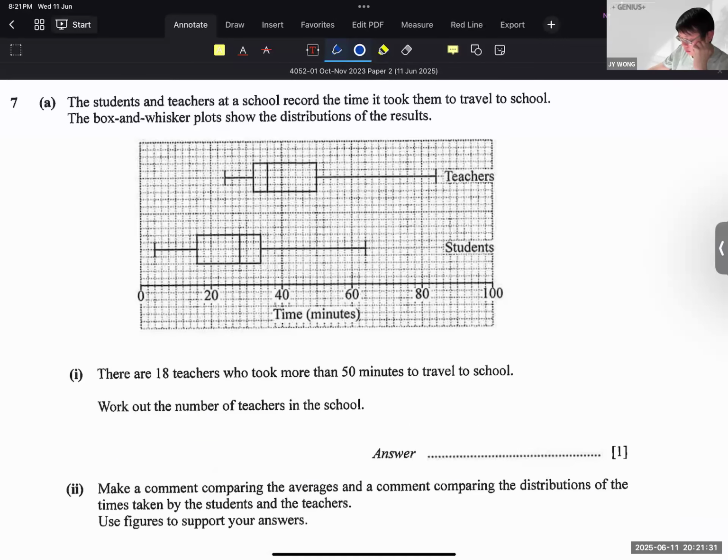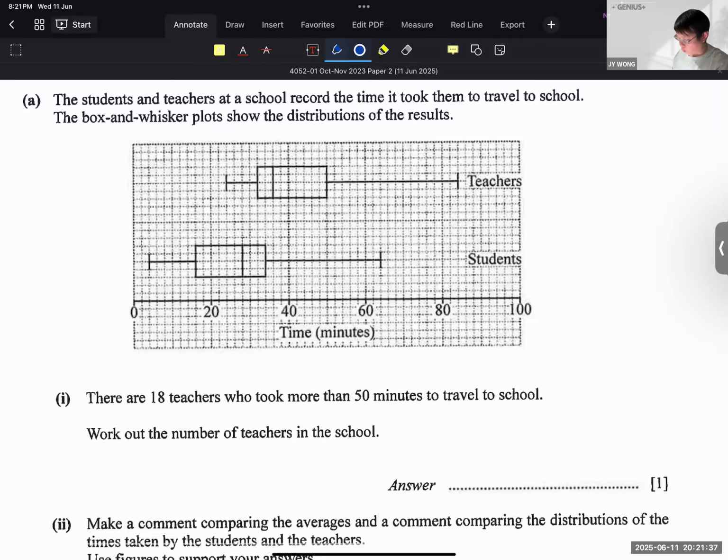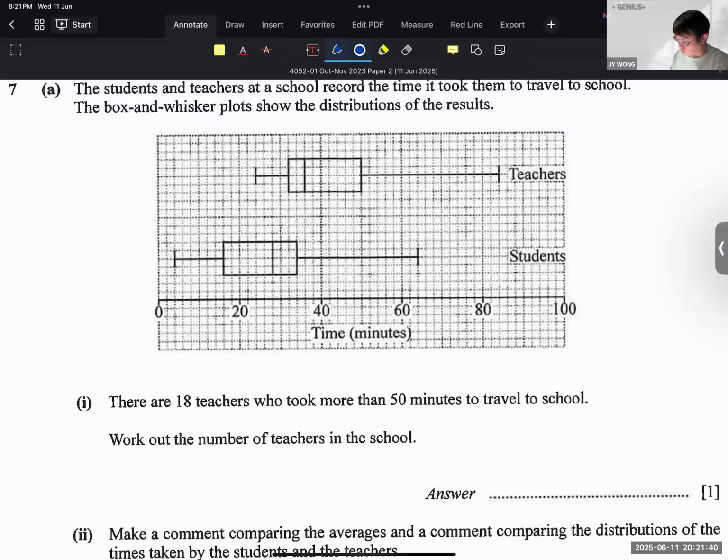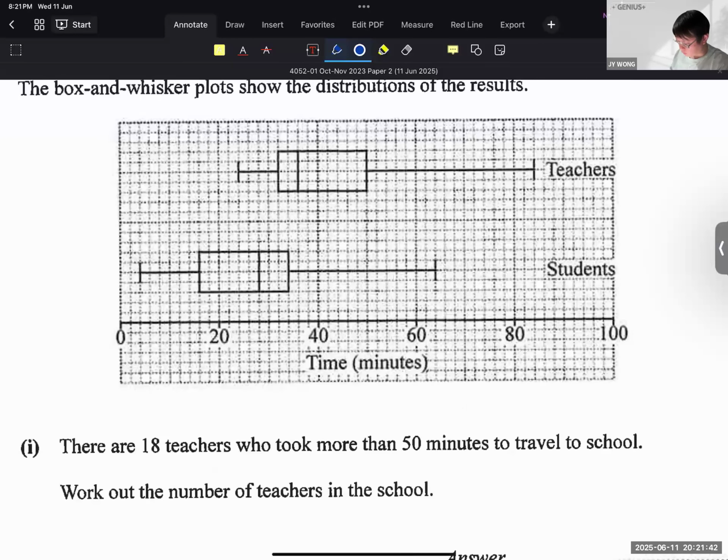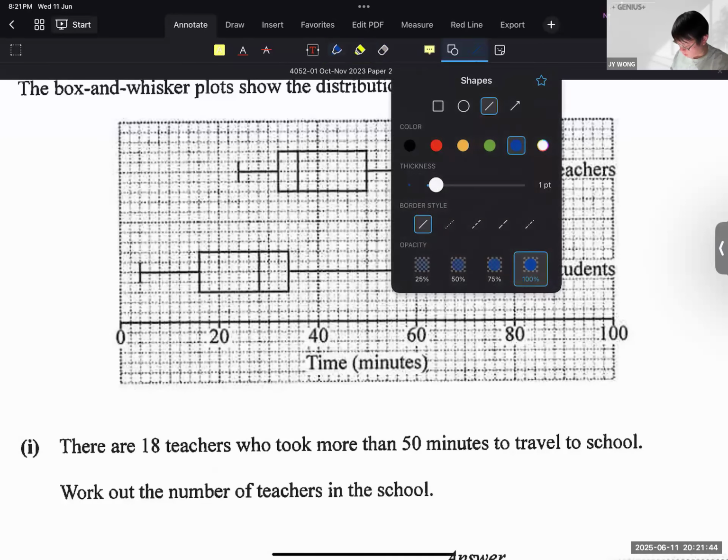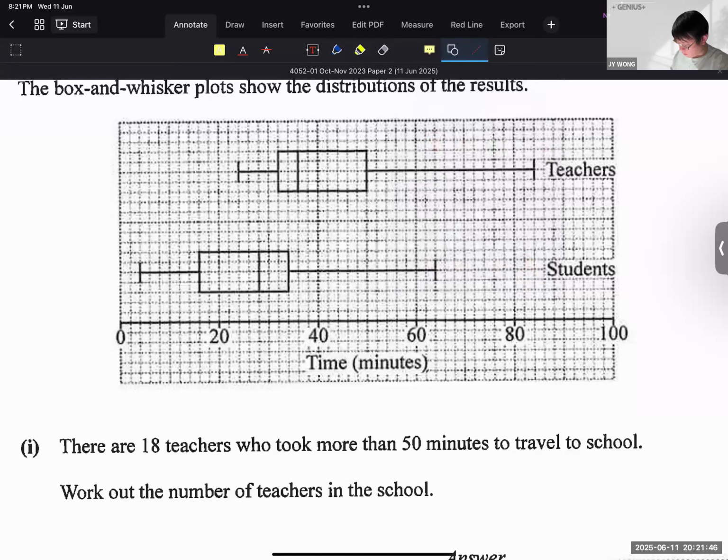Now, there are 18 teachers who took more than 50 minutes to travel to school. Work out the number of teachers in the school. Where is your 50-minute? If you look at your box and whisker, your 50-minute is here. In other words, your 50-minute is your Q3.